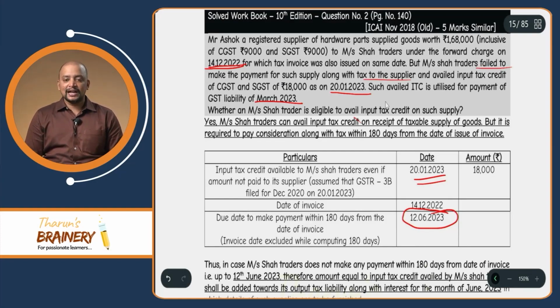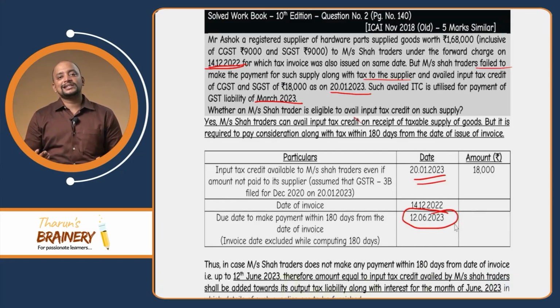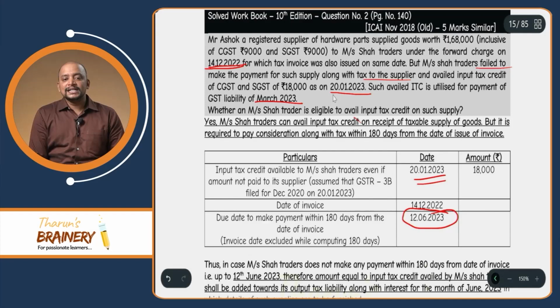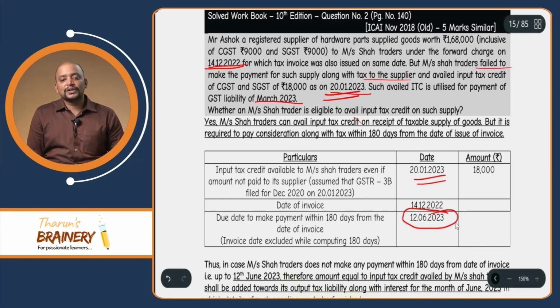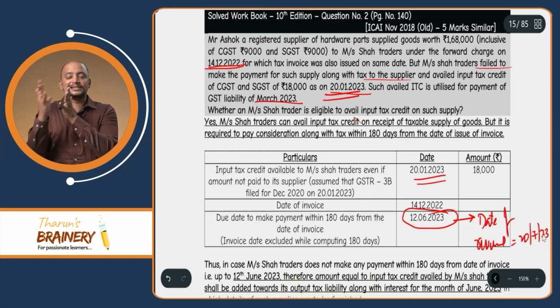Which means, what is the month in which 180 days expires? June 2023. So by 20th July, they need to file 3B. So by 20th July, they need to reverse the ITC. As there is no information as to when they are filing GSTR-3B, we take that assumption, because here they have given that availment is on 20th January, which means that by 20th only they will be filing 3B. So what is the date of reversal? The date of reversal is 20/7/2023. That is the date of reversal.